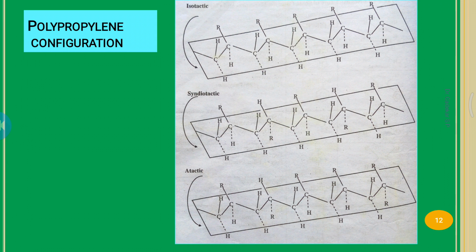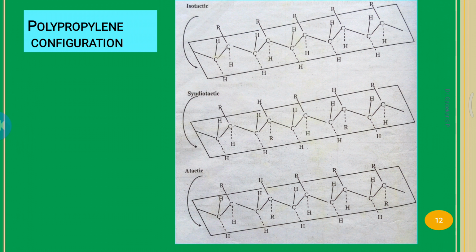And the third is a mismatch, a random arrangement. In the first figure, R groups arranged in a similar fashion is called an isotactic polymer, the isotactic configuration. And second is the syndiotactic, where the R group is in a syn arrangement.